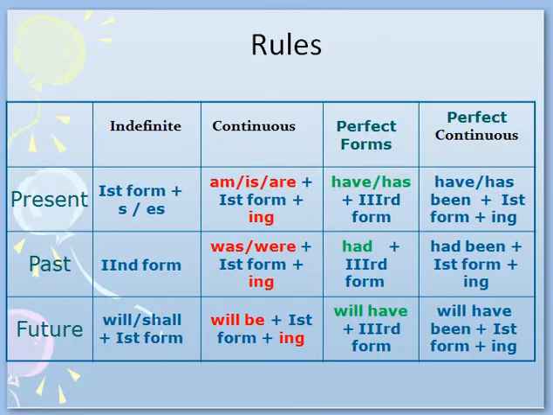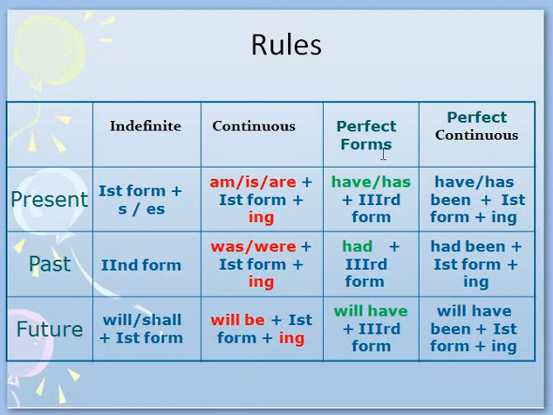There are a few rules to make indefinite, continuous, and perfect forms of the verb tenses. In all continuous tenses, we use the first form plus ing. In present continuous, we use is, am, are. In past, we use was and were. In future, we use shall or will be.